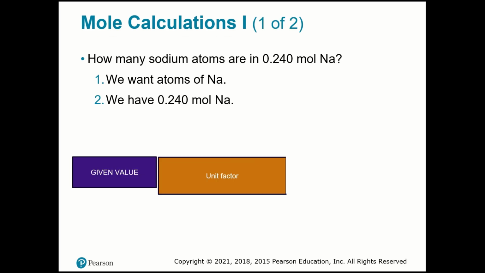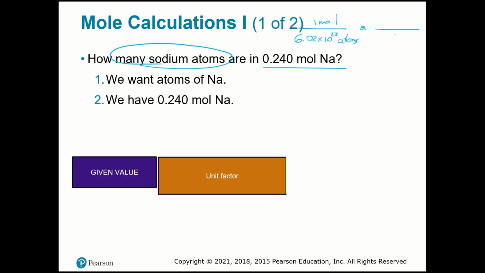So let's go to the example over here. Here it's asking how many sodium atoms are in 0.240 moles of sodium. So you know that 1 mole of any substance is 6.02 times 10^23 whatever unit. Here it's atoms, so we can use atoms over here.